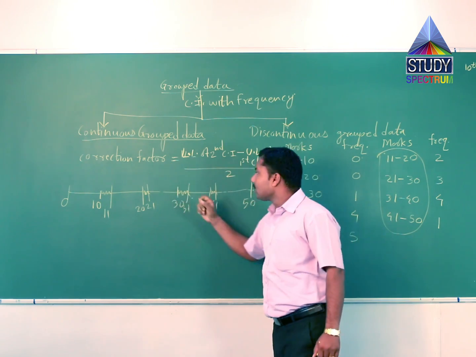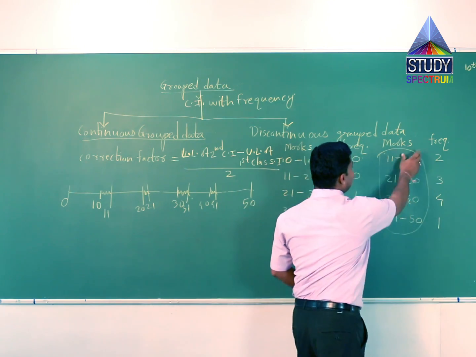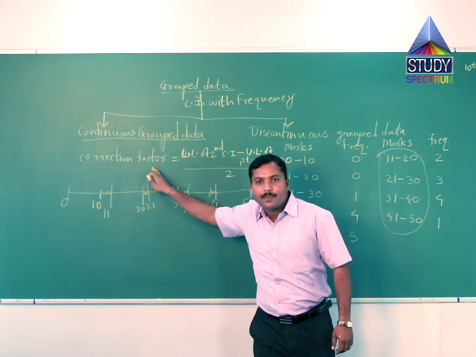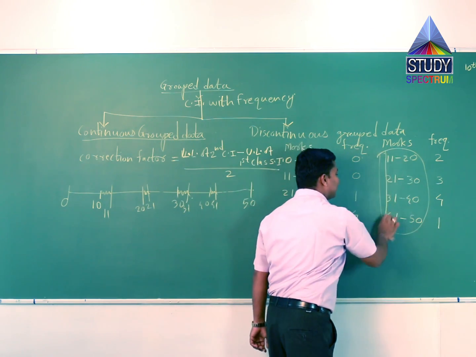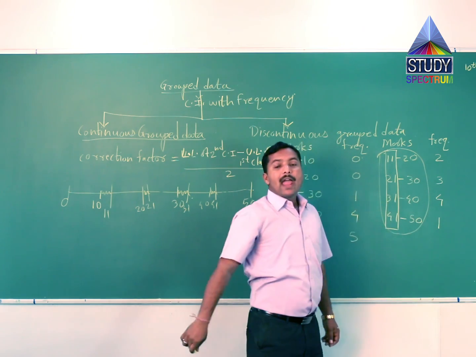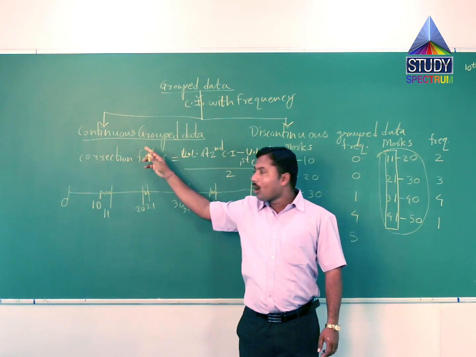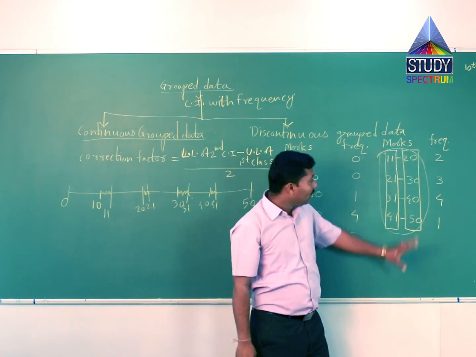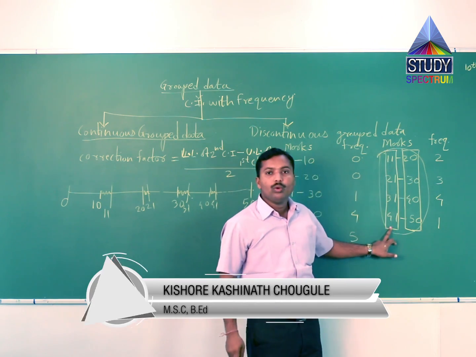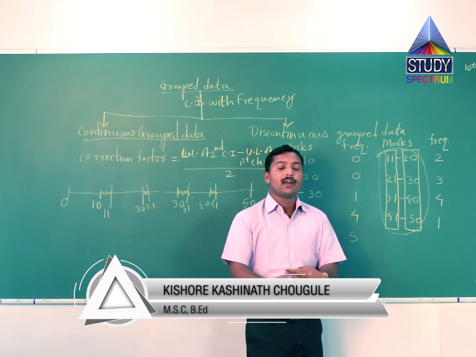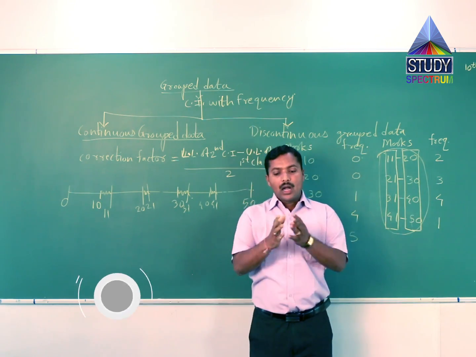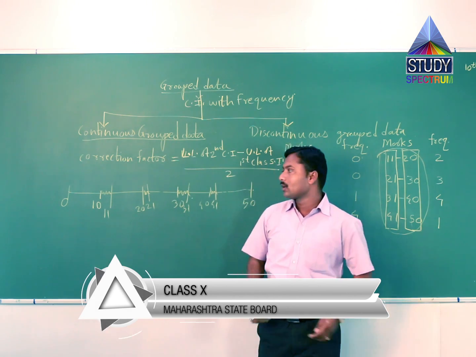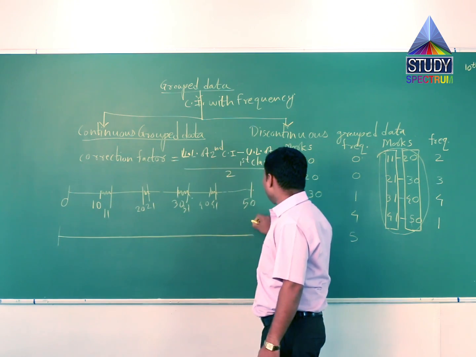So add this correction factor to the upper limits, and subtract this correction factor from all the lower limits. Listen again carefully. Subtract the correction factor from the lower limits and add the correction factor to all upper limits, then automatically the discontinuous grouped data is converted into continuous grouped data.